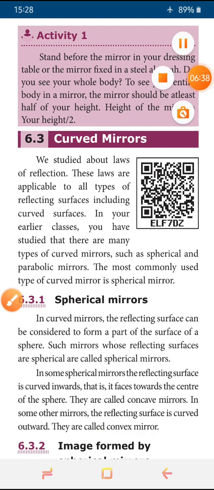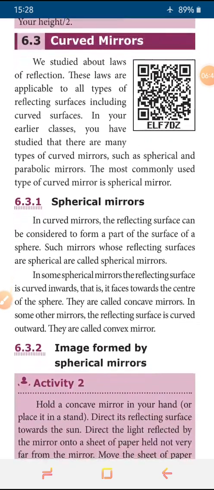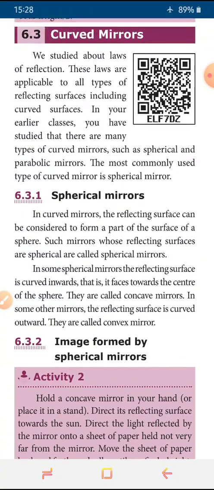Okay, and next is curved mirrors. So in these curved mirrors we are going to discuss the laws of reflection. So what are the laws we discussed? The incident ray, reflected ray and normal all lie in the same plane at the point of incidence. The angle of incidence is equal to the angle of reflection.